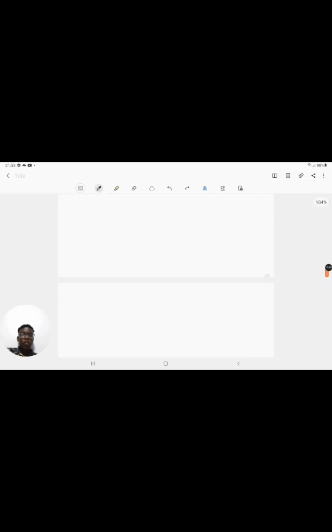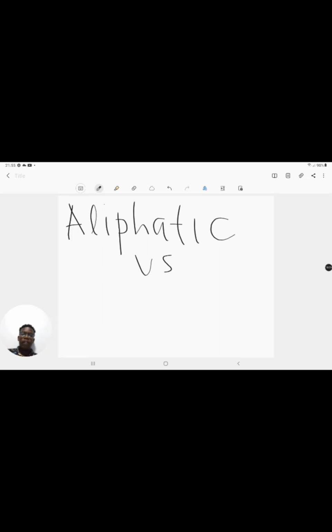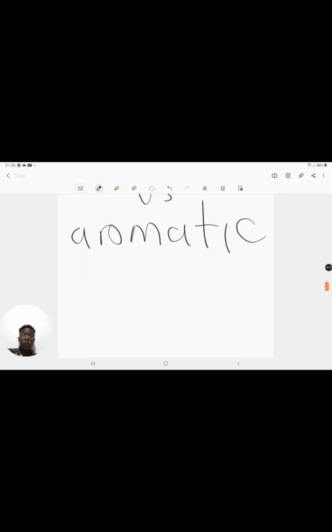Now, the types of hydrocarbons that we will be looking at are called aliphatic compounds. In organic chemistry, we have two kinds of compounds: compounds that are aliphatic, and compounds that are aromatic. We will be initially looking at just aliphatic compounds, which are basically compounds that form open chains, with a few exceptions.